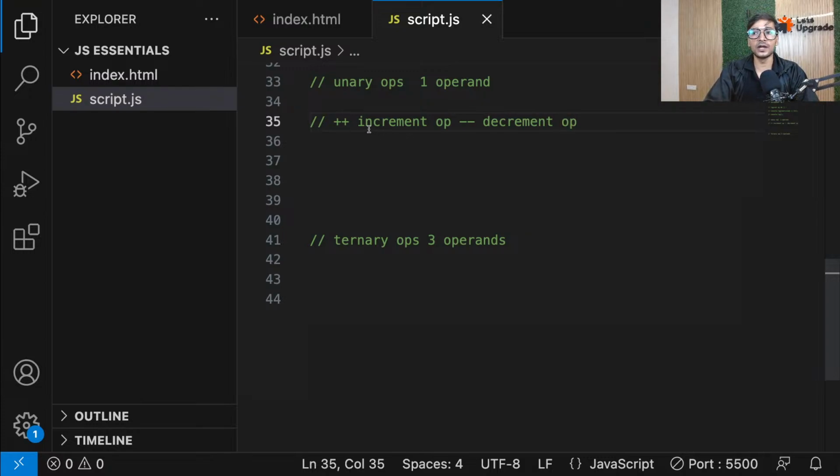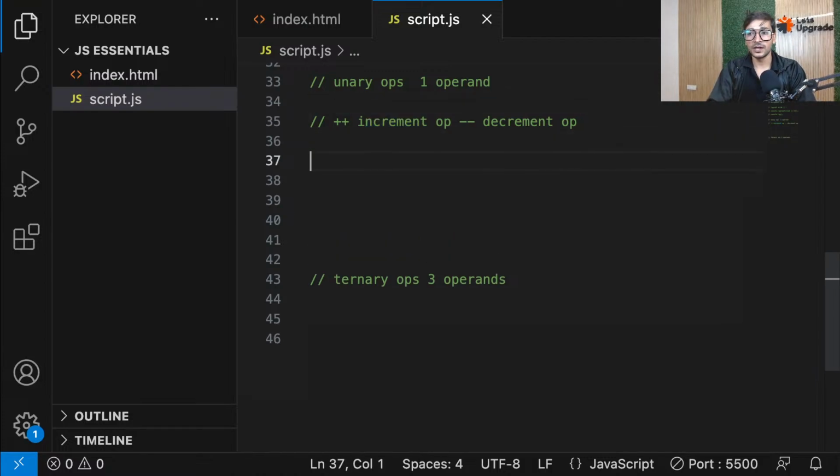Okay guys, these are the two names, increment and decrement. Increment means increase, decrement means decrease. That's how simple it is, guys. So what they do is, let me show you. If I have a variable, let's say, let n equals 34. I have a variable n which is equal to 34.